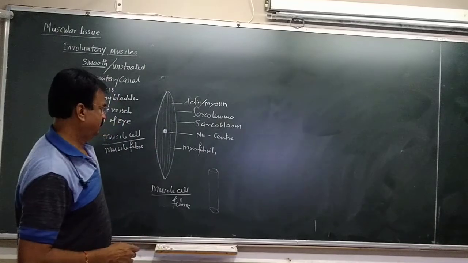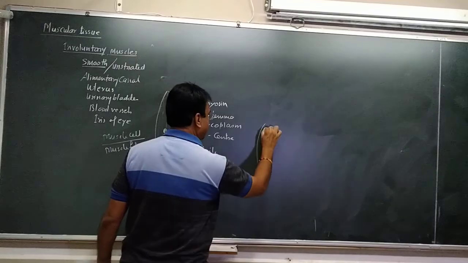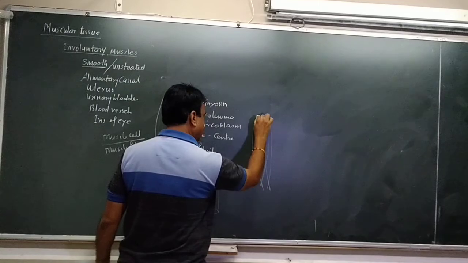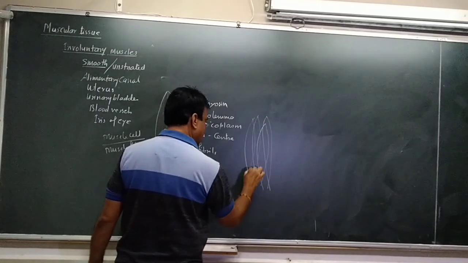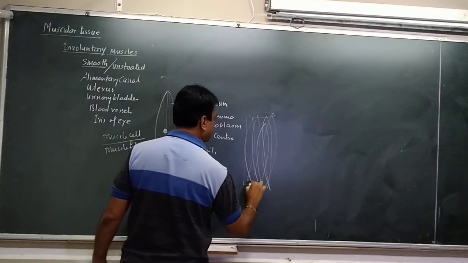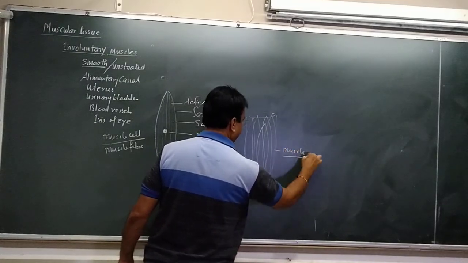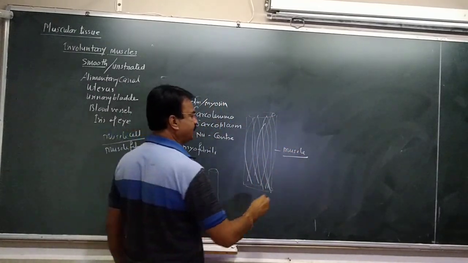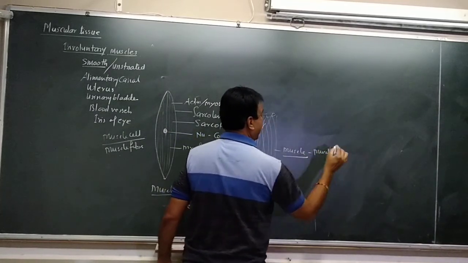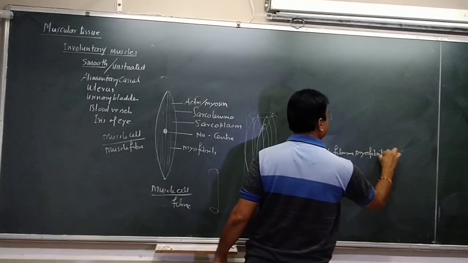So this is one muscle fiber or muscle cell. This is another muscle cell. This is the third muscle cell, the fourth, the fifth. And this collection of muscle cells, what will it form? The muscle. This is a muscle. So the muscle is made up of muscle fibers, and the muscle fiber is made up of myofibrils.